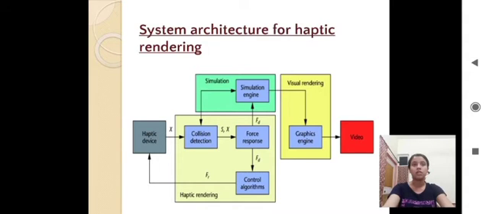Several components compose typical haptic rendering algorithms. The three main blocks of the haptic rendering algorithm shown in the figure are collision detection algorithms, which detect the collisions between the objects and avatars in the virtual environment and yield information about where, when, and ideally to what extent collisions have occurred. The next is the force response algorithms. They compute the interaction forces between avatars and virtual objects when a collision is detected. The third one is control algorithms. These command the haptic device in such a way that minimizes the error between the ideal and applicable forces.